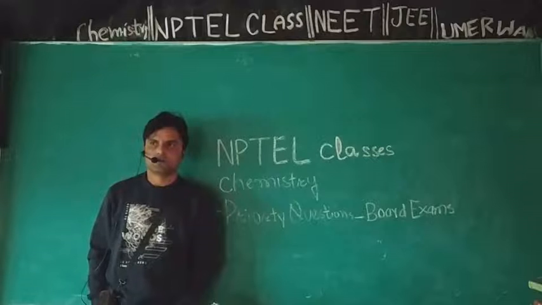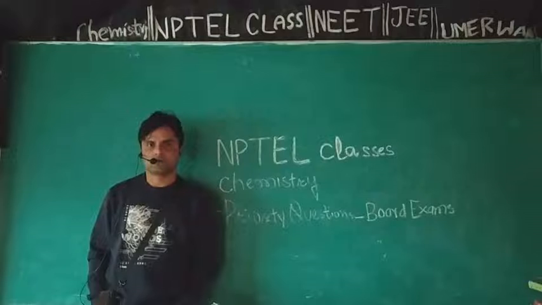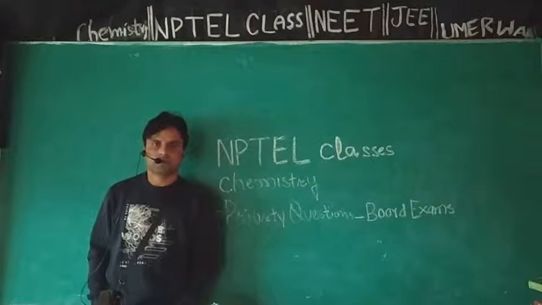I mean, name it as R or S. So go through the rules. Remember those rules on basis of which you can label an optically active compound as R or else S.